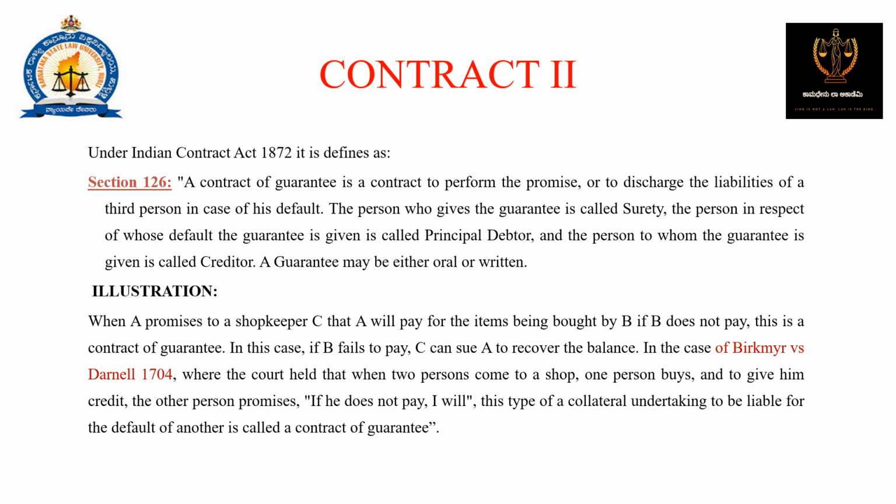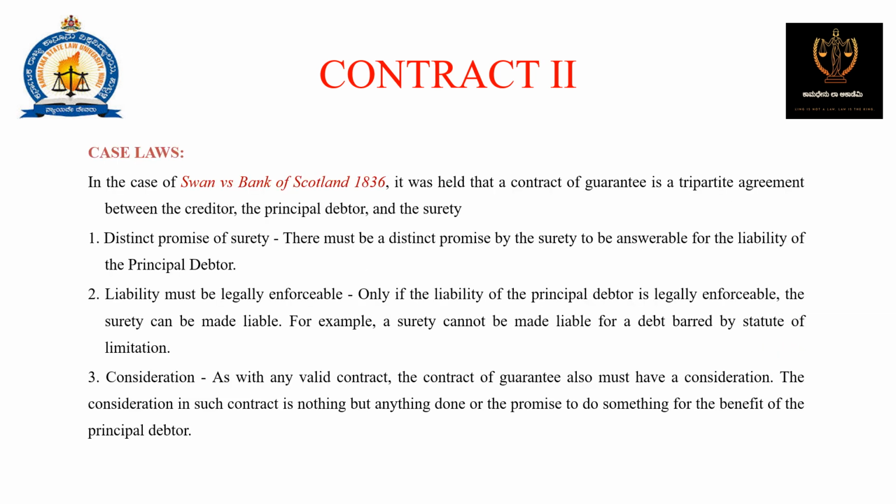In the case of Birkmyr versus Darnell, 1704, the court held that when two persons come to a shop, one person buys and to give him credit, the other person promises, if he does not pay, I will. This type of contractual liability, undertaking to be liable for the default of another, is called the contract of guarantee. In the case of Swan versus Bank of Scotland, 1836, it was held that the contract of guarantee is a tripartite agreement between the creditor, principal debtor and surety. Tripartite: three parties.